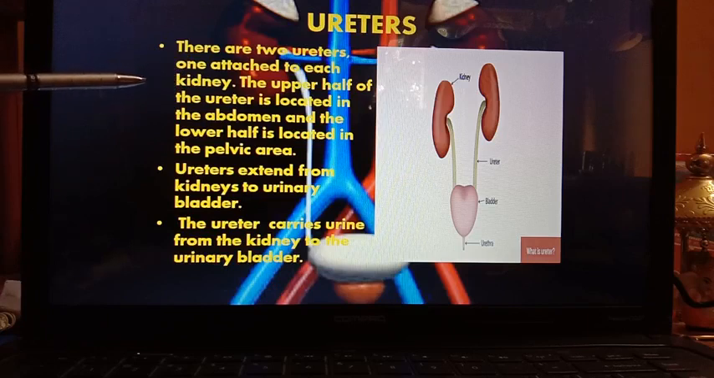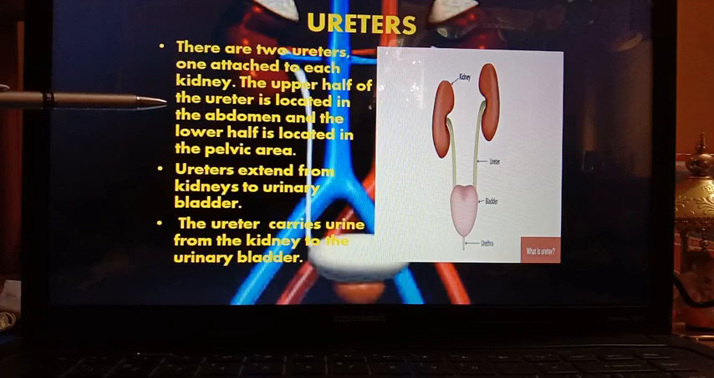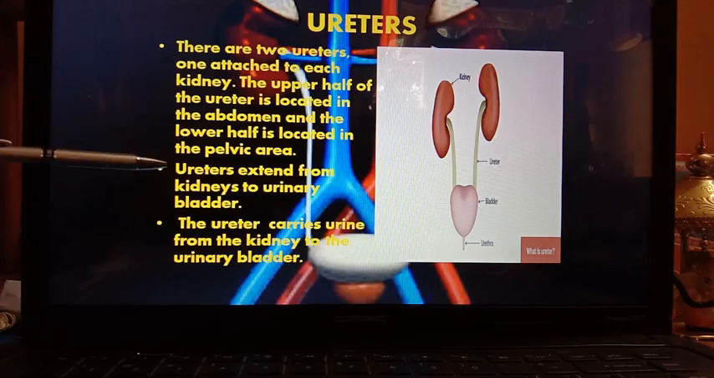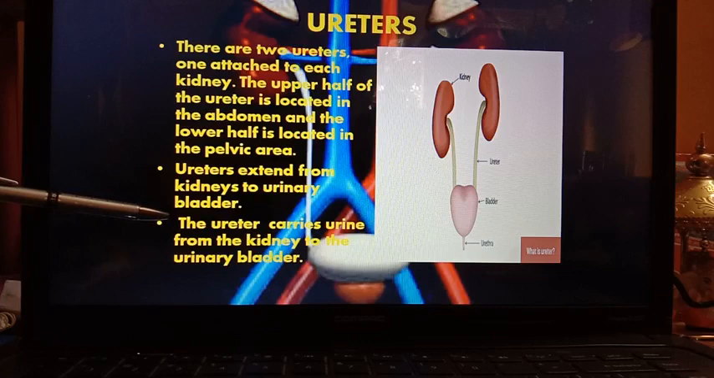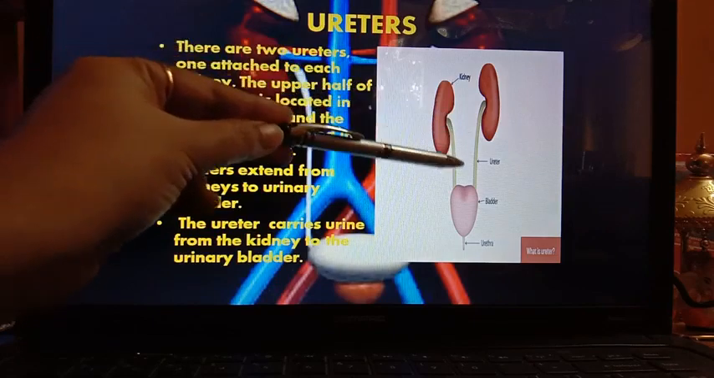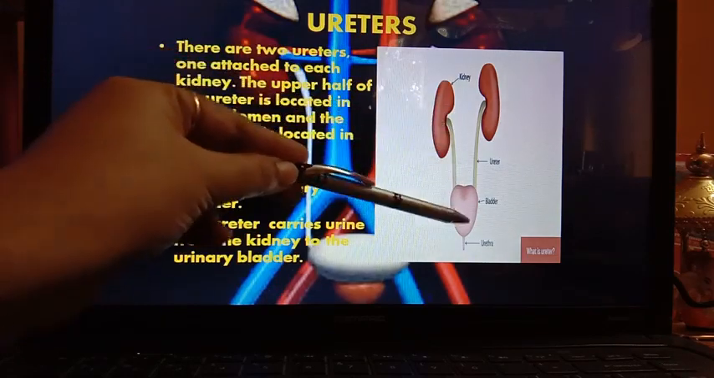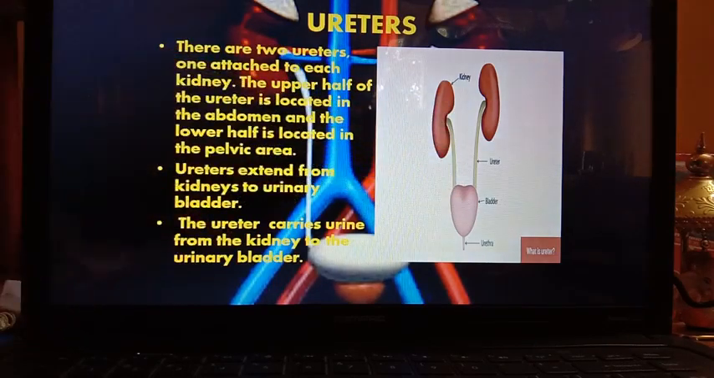The upper half of the ureter is located in the abdominal position and the lower half is located in the pelvic position. Ureters extend from kidneys to urinary bladder. The ureter carries urine from the kidney to the urinary bladder. So it acts as the passageway of the urine from kidney to the urinary bladder.